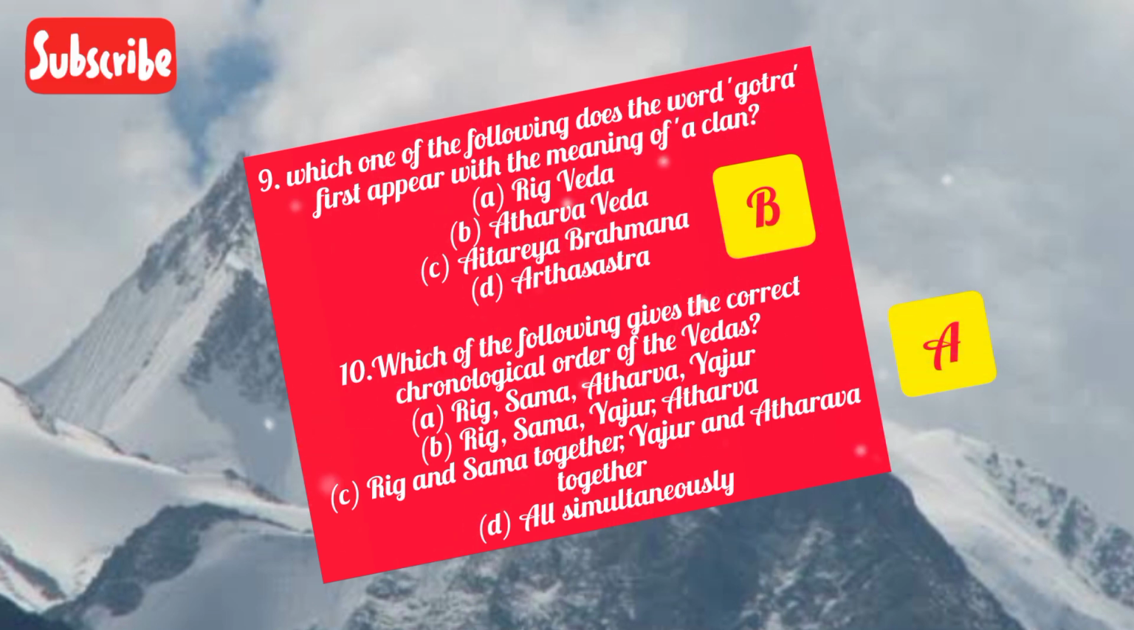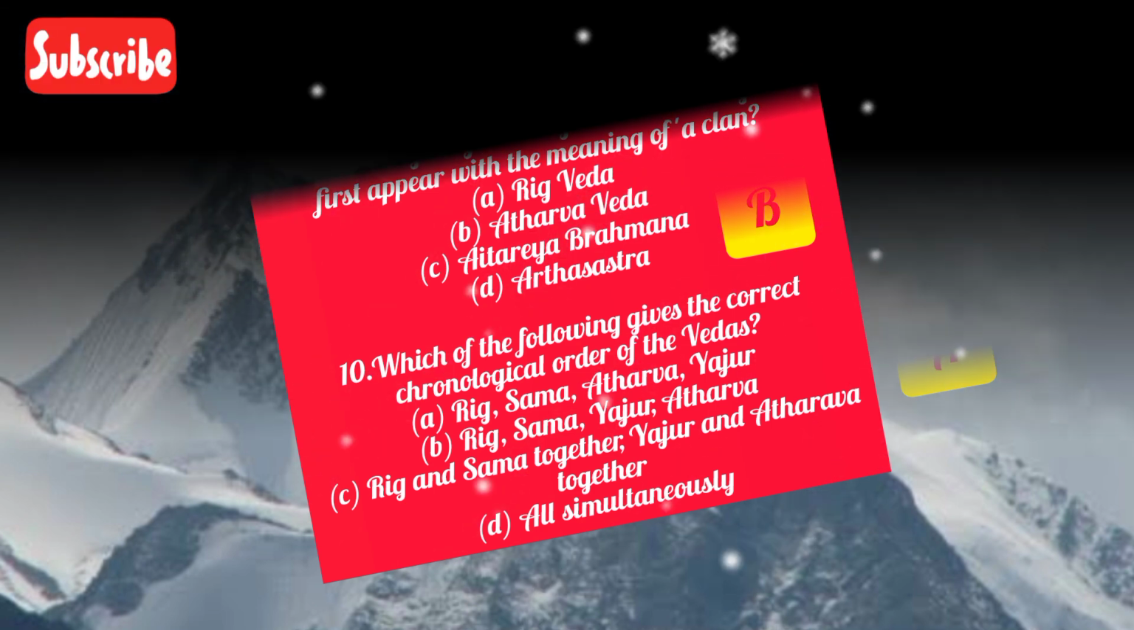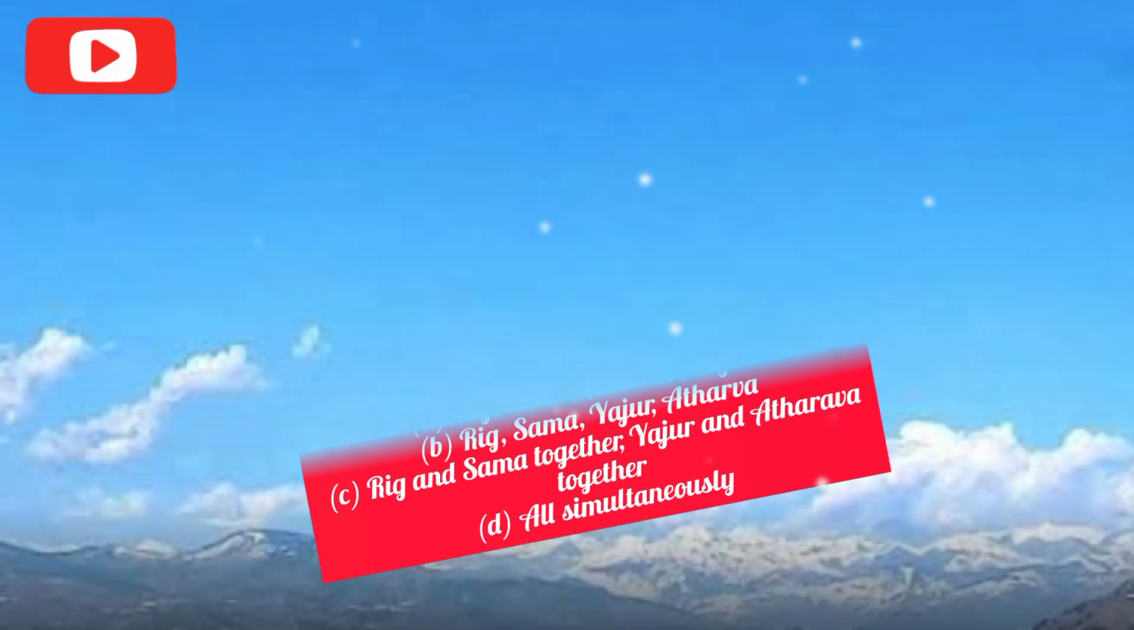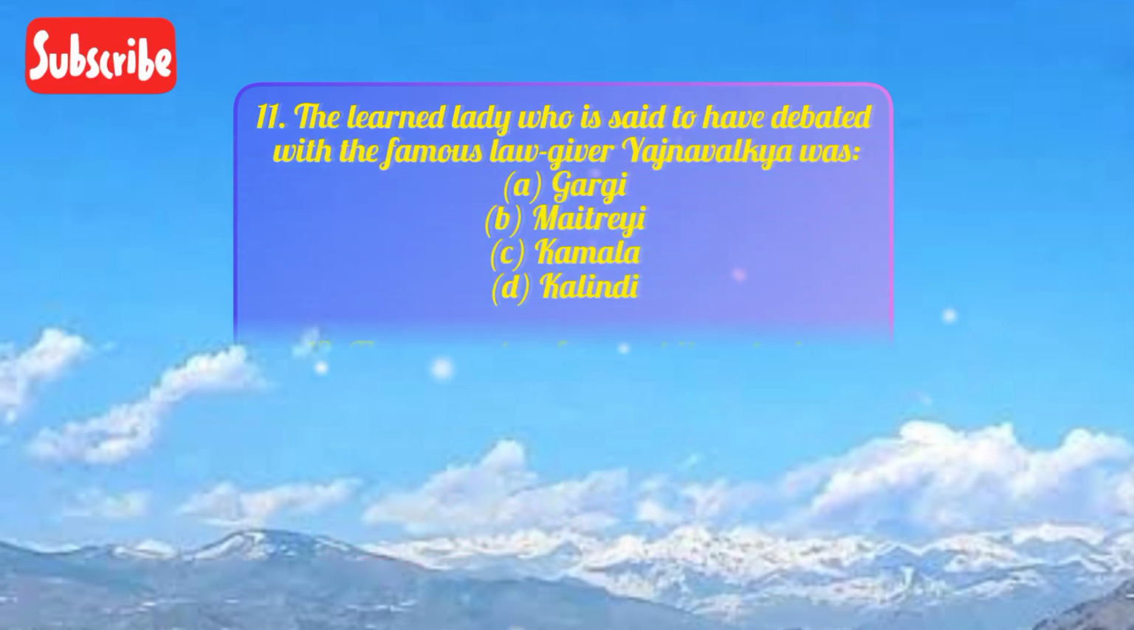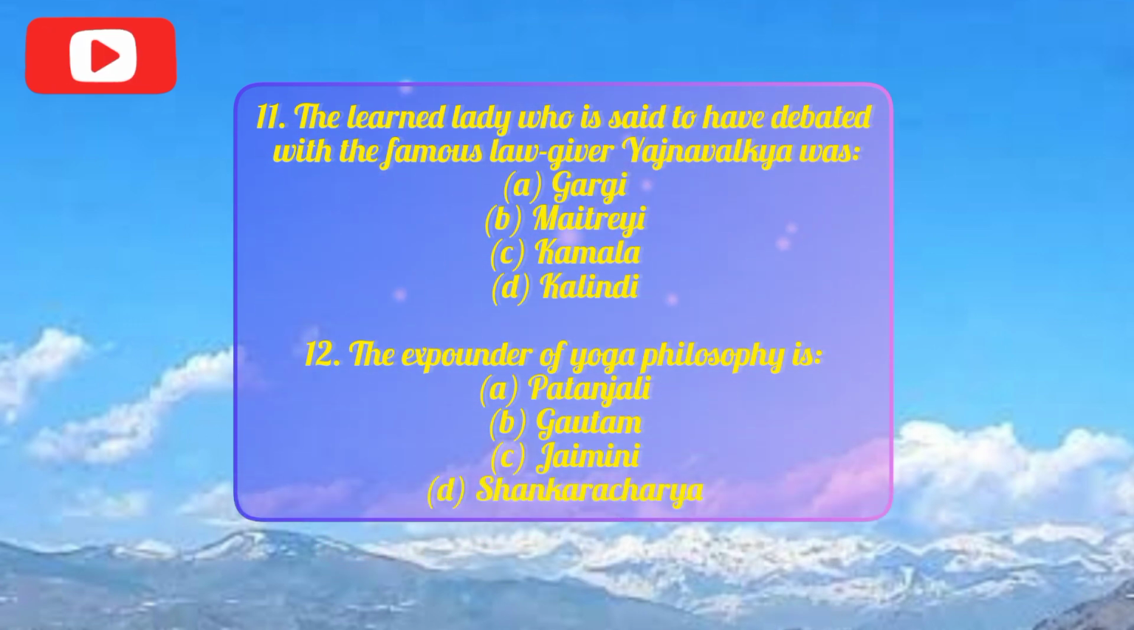Which of the following gives the correct chronological order of the Vedas? Rig, Sam, Atharv, Yajur. Rig, Sam, Yajur, Atharv. Rig and Sam together, Yajur and Atharva Ved together. All simultaneously. Right answer is Rig Ved first, then Sam Ved, Atharva Ved, and finally Yajurved. The learned lady who is said to have debated with the famous lawgiver Yajnavalkya was Gargi, Maitri, Kamala, or Kalindi. So right answer is Gargi.